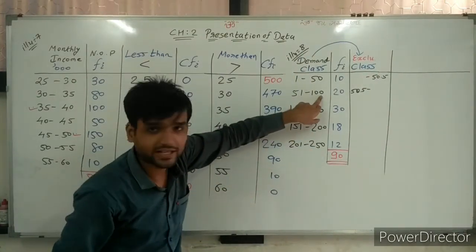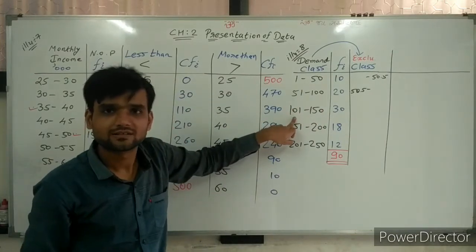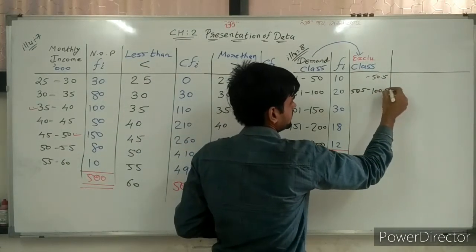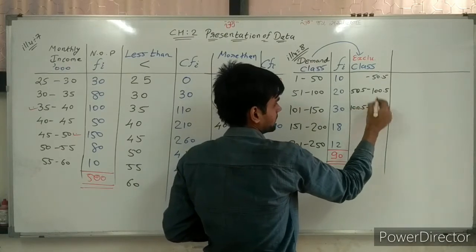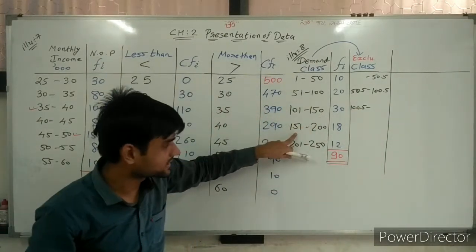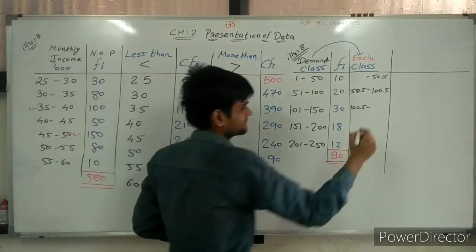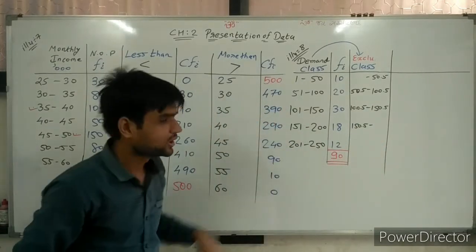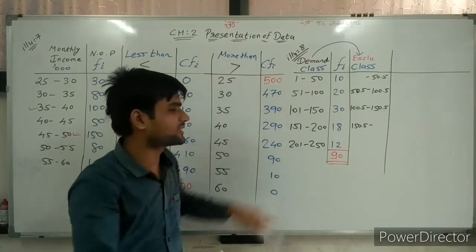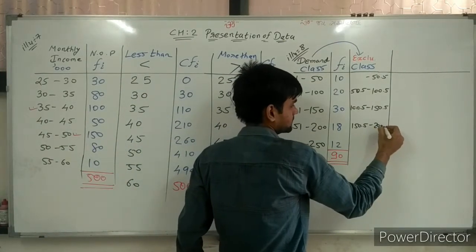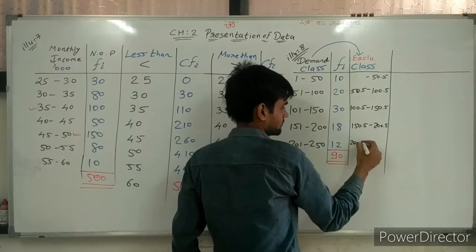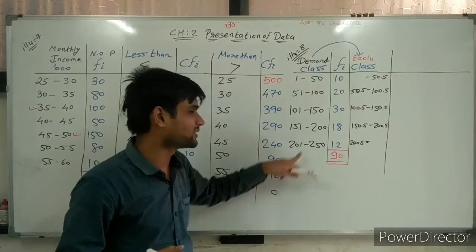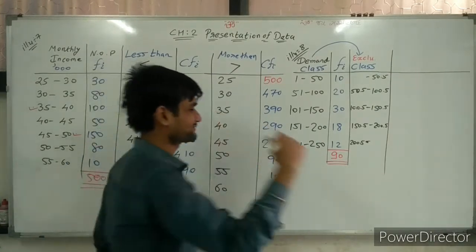Going ahead, 100 plus 101 divided by 2, 100.5. 150 plus 151 divided by 2. 200 plus 201 divided by 2. 250 plus, nothing is given, so simply 250 plus 251 divided by 2.